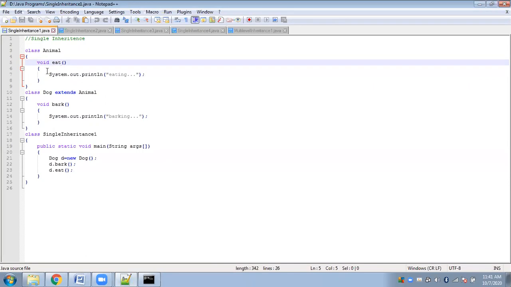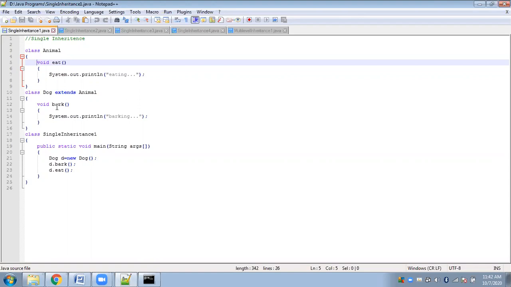And here we are inside the unnamed package. We are inside the same package, the unnamed package. So here Animal, Dog, and Single Inheritance, these three classes are inside the same package. And since we have the default specifier here, this default method can be easily inherited by the Dog class.